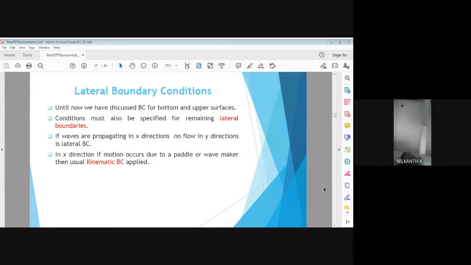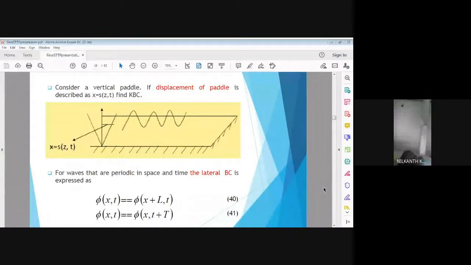Next slide, please, Aditya. So the velocity potential for the lateral surfaces: x plus L, here L stands for wavelength and capital T stands for wave period. So here I will specify these particular parameters of the wave.